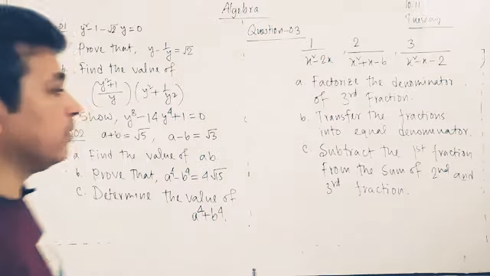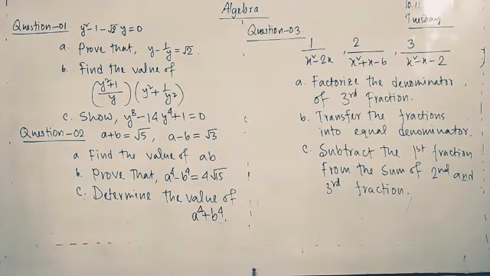So the fractions are 1 by x square minus 2x, 2 divided by x square plus x minus 6, 3 divided by x square minus x minus 2. Question A: factorize the denominator of the third fraction. B: transfer the fractions into equal denominator. C: subtract the first fraction from the sum of the second and third fractions.